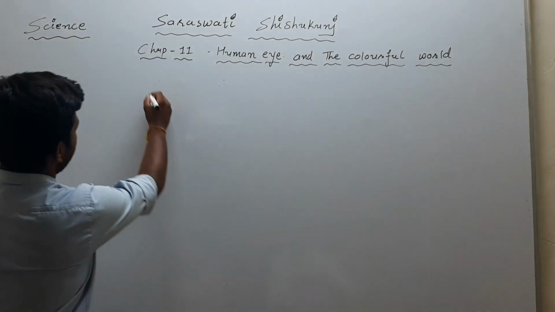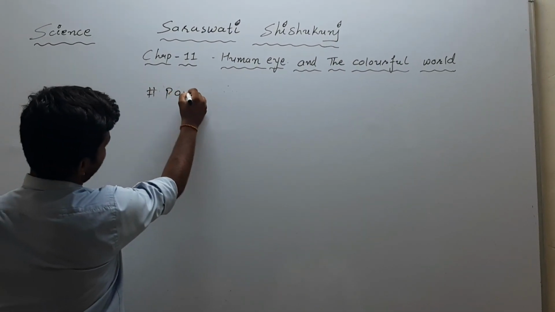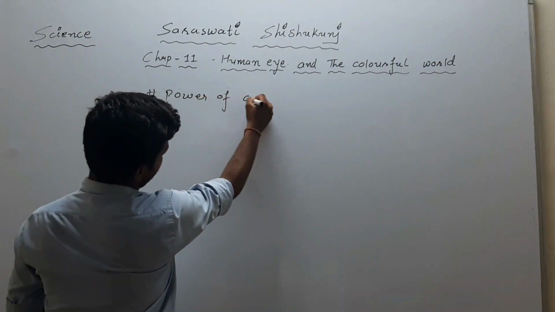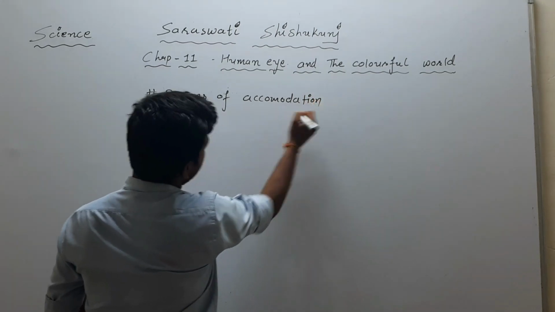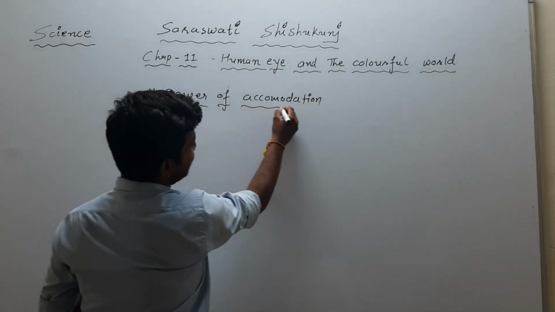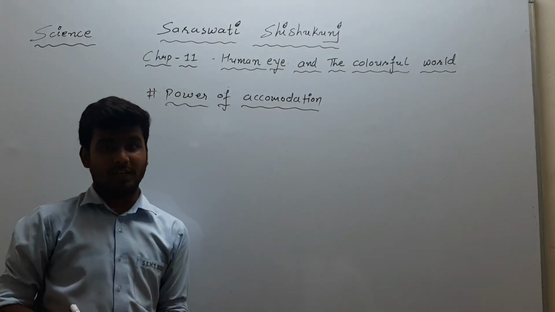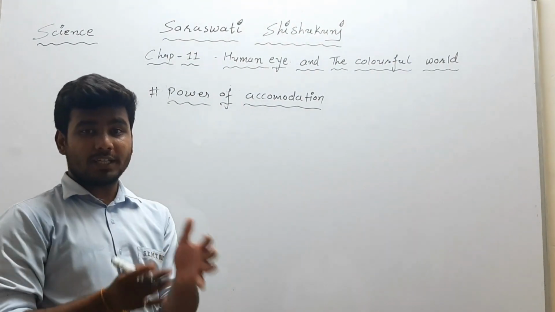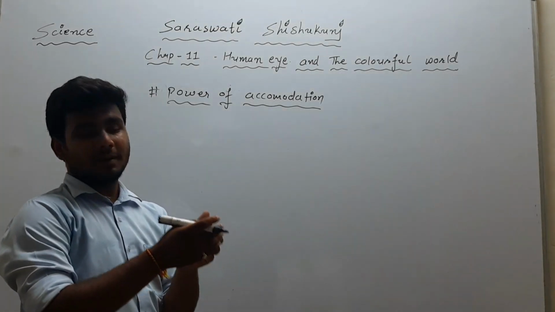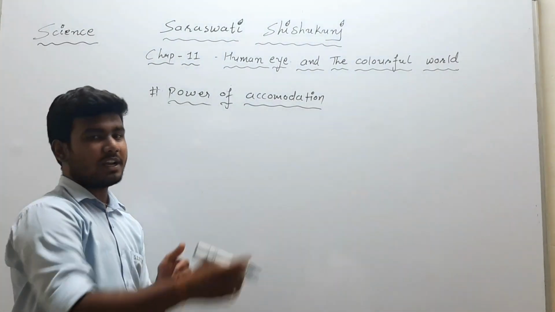Now let's talk about power of accommodation. Now what is called power of accommodation? As we have studied in the topic of accommodation, we are able to see an object when it is between 25 centimeter and infinite distance.